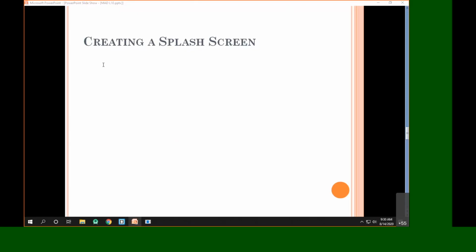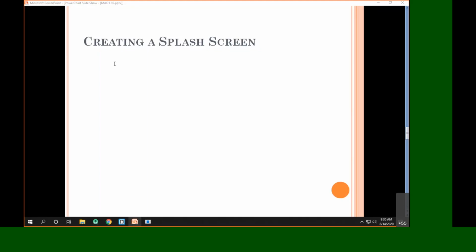Okay. So whenever you launch an application, there might be requirements that you have to load some data in order to make your application work. So whenever you are loading the data, you have to show some kind of starting screen, so that the user gets the idea that the data is actually loading.